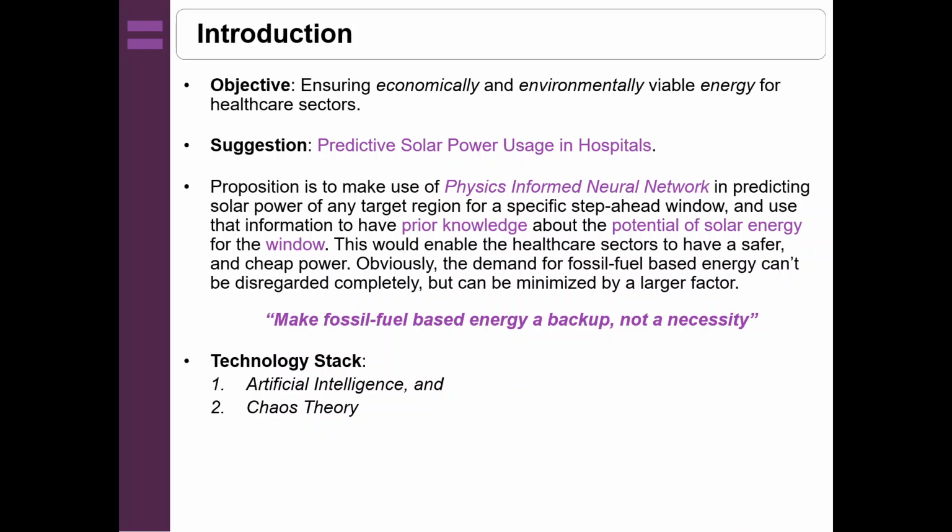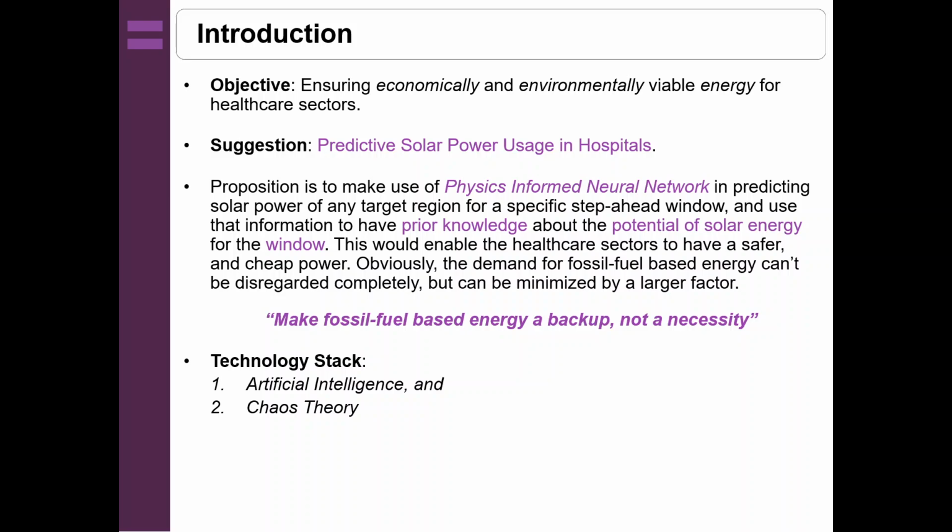Starting with the introduction, as I mentioned, the objective is to ensure economically and environmentally viable energy for the healthcare sectors. Now, the suggestion that I want to put forward is to make use of predictive solar power usage in the hospitals, and that we will be doing by making use of physics informed neural networks in predicting the solar power at a particular time step ahead window, and using that we will be able to have some prior information about the potential of the solar energy magnitudinally throughout that window.